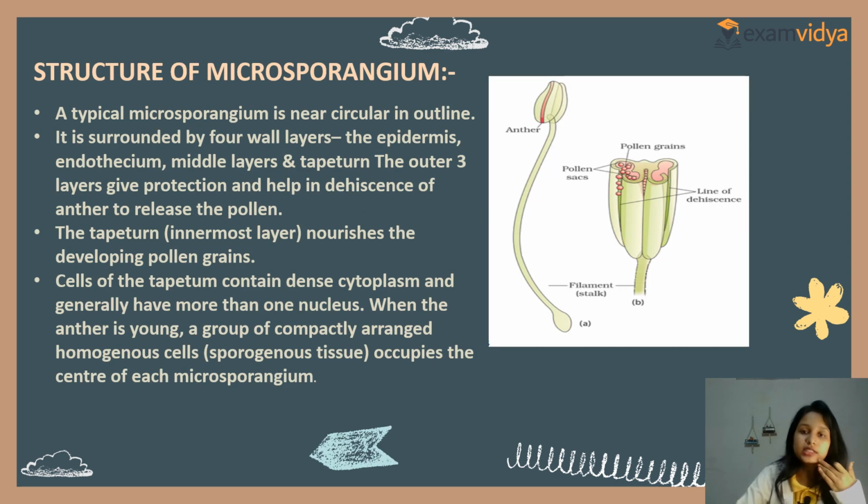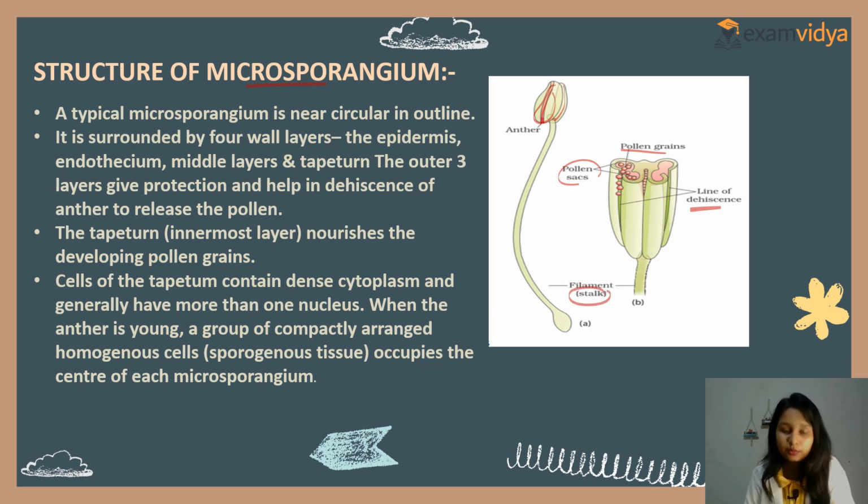We will deal with what the transverse section is, something like that, a structure of microsporangium. This is the anther. This is bilobed, see, two lobes are present. Clear? Now see the transverse section. These are pollen grains present in the pollen sacs. And this is the line of dehiscence. And this is the filament or the stalk, that is cylindrical, as we learned previously.